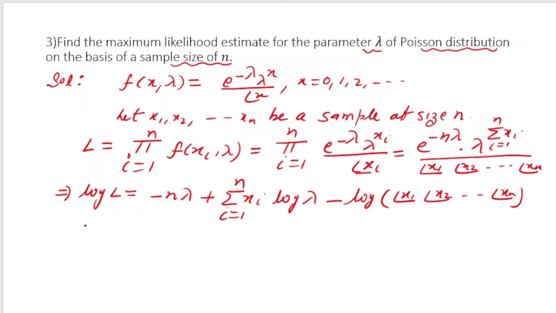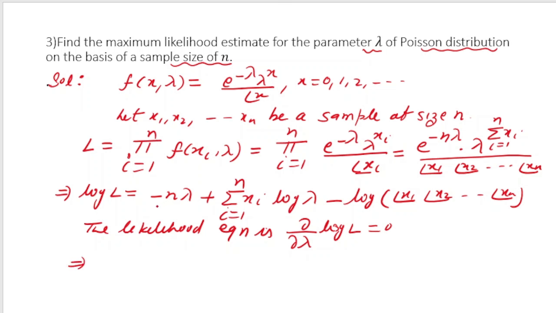So what is the likelihood equation? The likelihood equation is del by del lambda, because I want to estimate lambda, of log L should be equal to 0. So now I differentiate this. If I differentiate minus n lambda, I will get minus n, plus if I differentiate this term, here we have log lambda, so I will get 1 by lambda, and this will be a constant, so it will be summation xi, i varies from 1 to n.